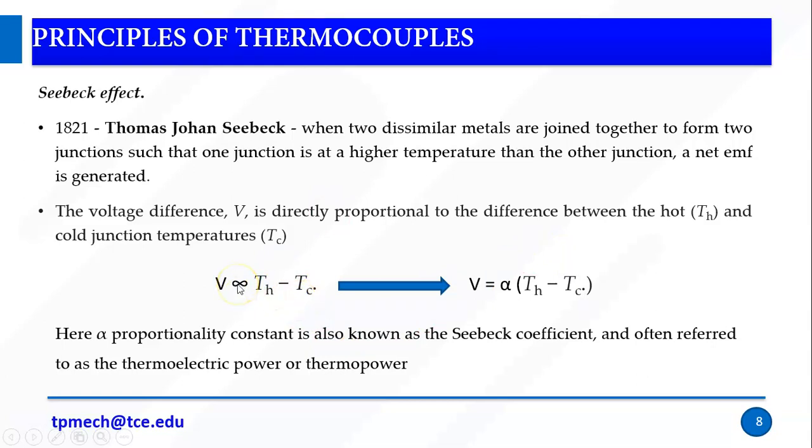The direct proportion is converted into an equation by introducing a constant called alpha. That alpha is the Seebeck coefficient, often referred to as thermoelectric power or thermopower. So as per Seebeck, two dissimilar metals are joined to make a junction, one at a hot temperature and another a cold junction, and then an EMF is generated. The EMF is directly proportional to the temperature difference, and EMF is nothing but our voltage.